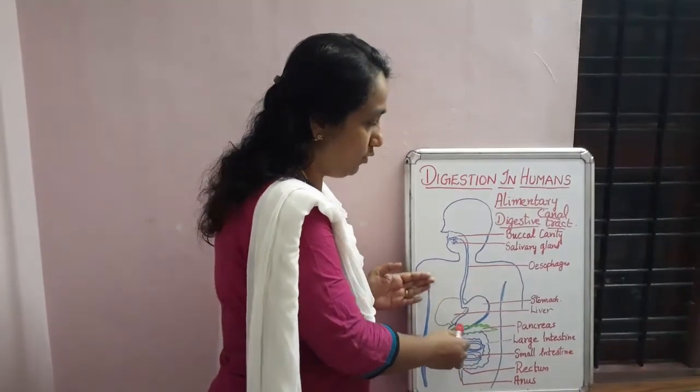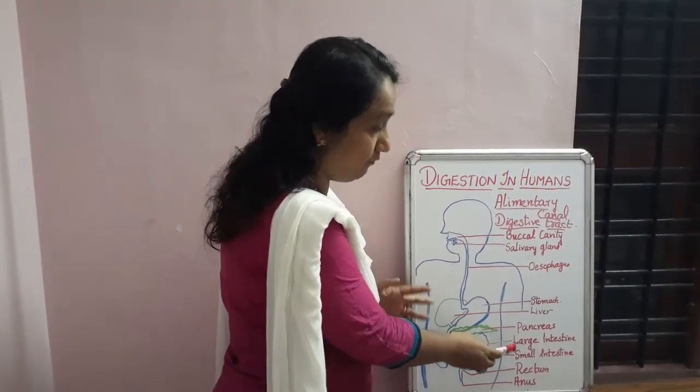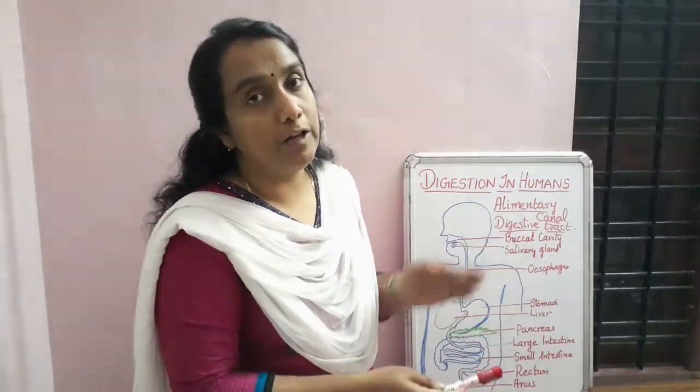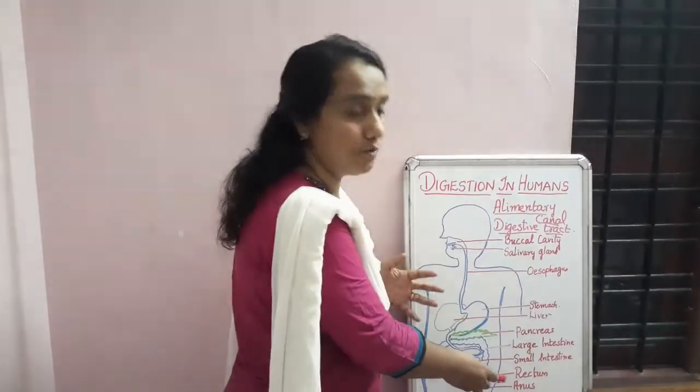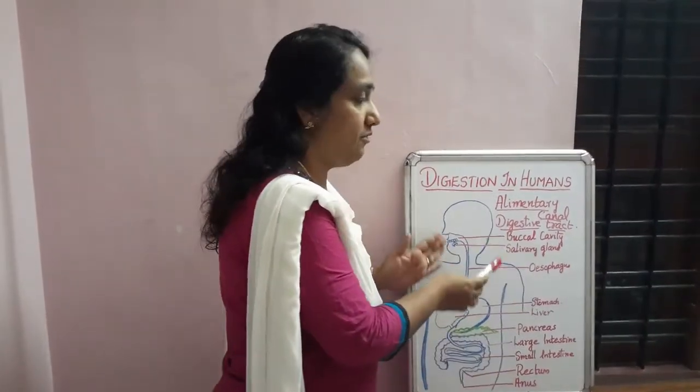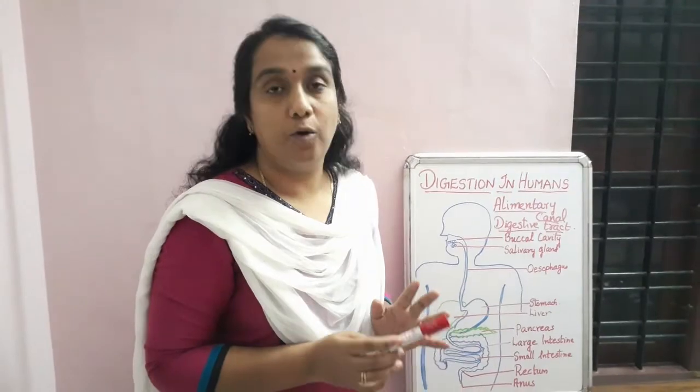After that, the food will go to the large intestine and finally the waste material will go out from the body through the rectum and finally through the anus. So this is our digestive system. I hope it is clear to you.